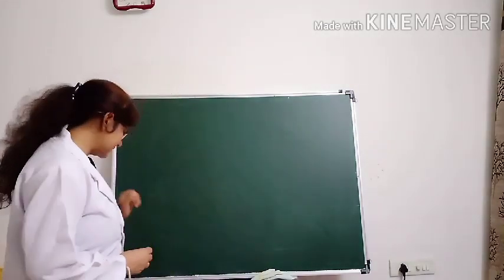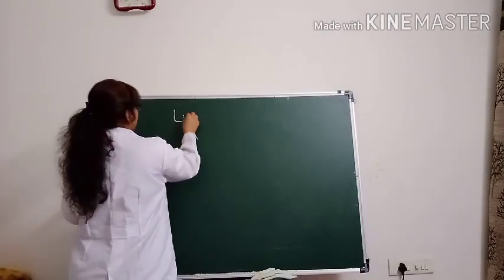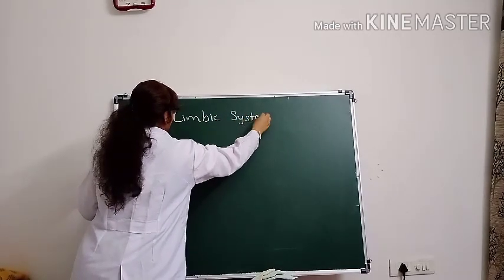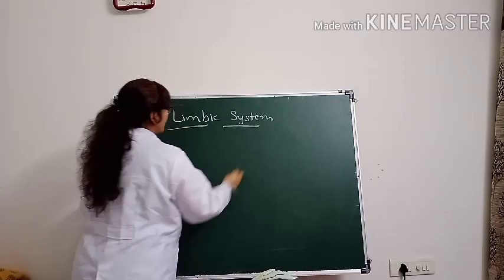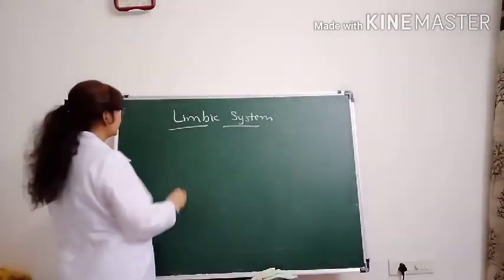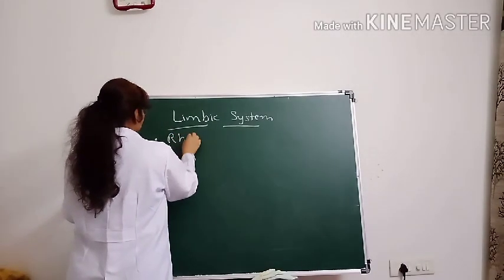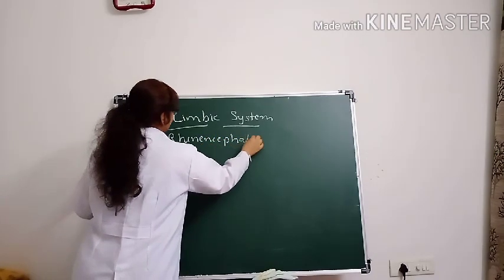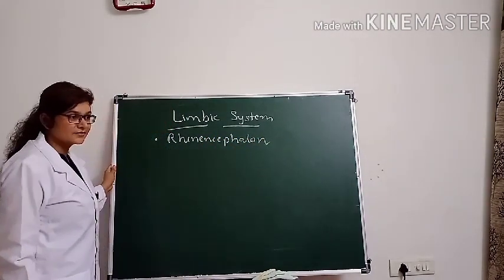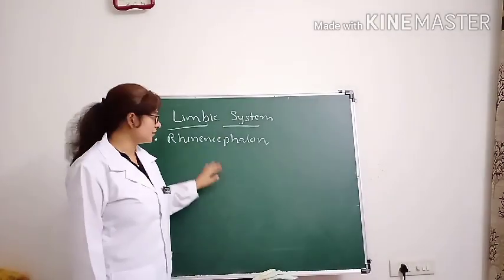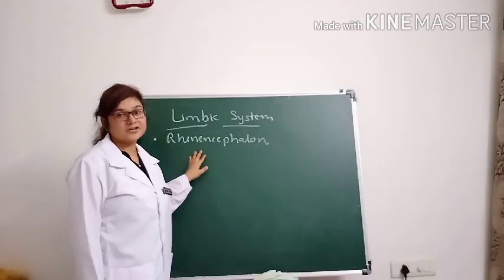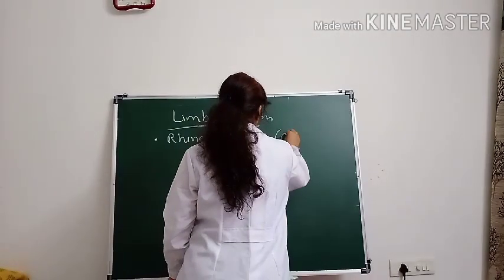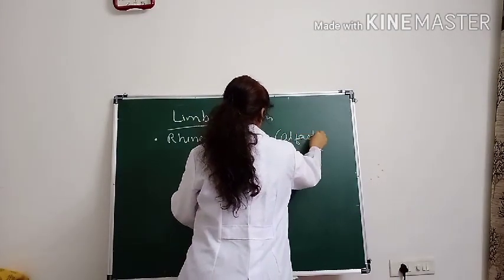Now, what is the limbic system? Another name of this system is the rhinencephalon, because when it was discovered, it was thought to have a function with olfaction.